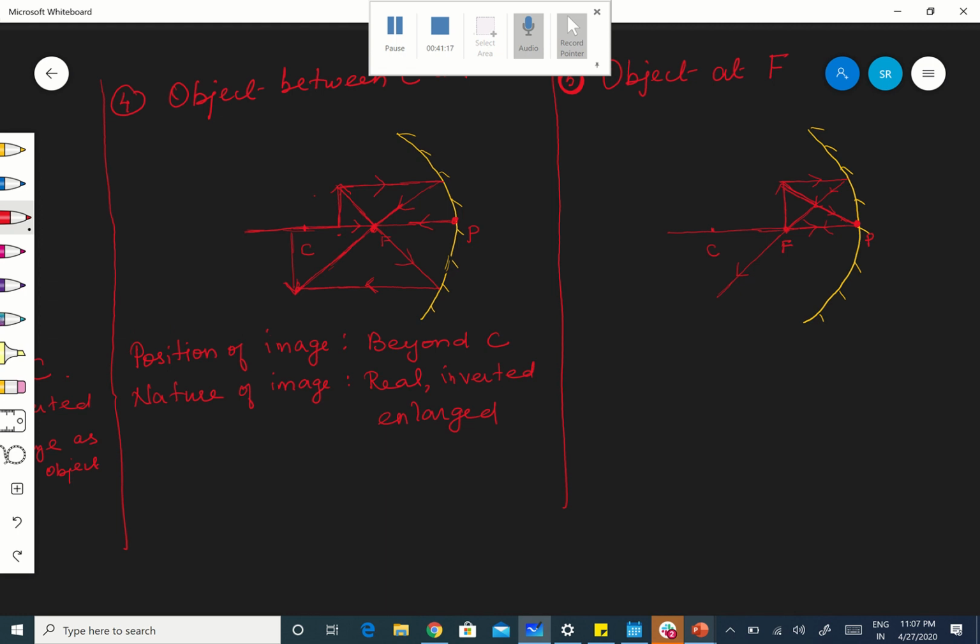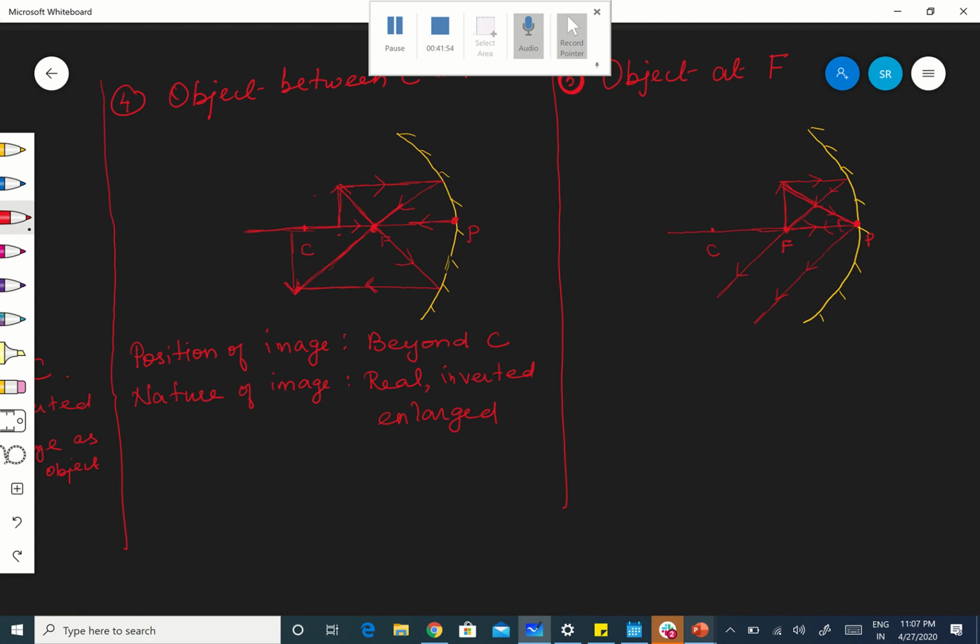Once it is striking the pole, at the pole the normal is nothing but the principal axis. Therefore, the reflected ray will be such that angle of incidence should be equal to angle of reflection. Therefore, you will get a ray like this. So this is the reflected ray.